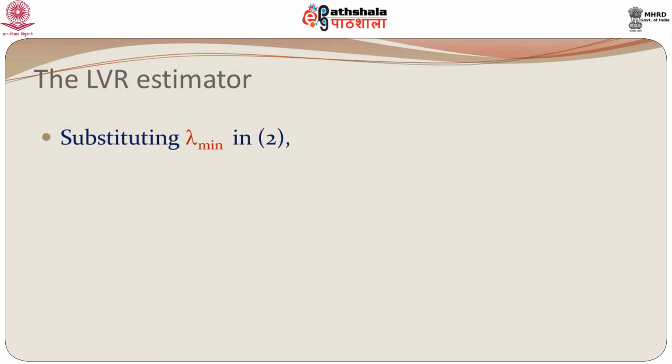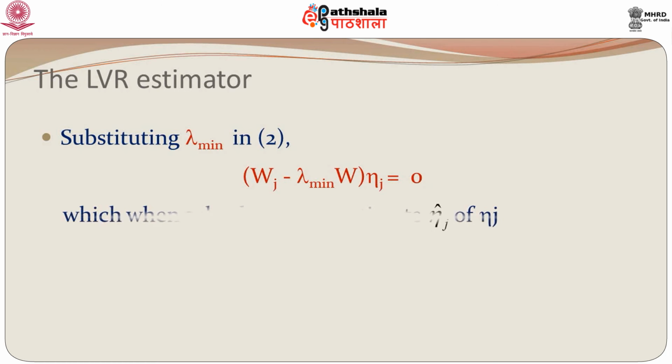So, what is the LVR ratio? If you substitute lambda min in 2, we now have Wj minus lambda min W eta j equal to 0. So, lambda min now stands in place of L, it gives you the minimum of L,